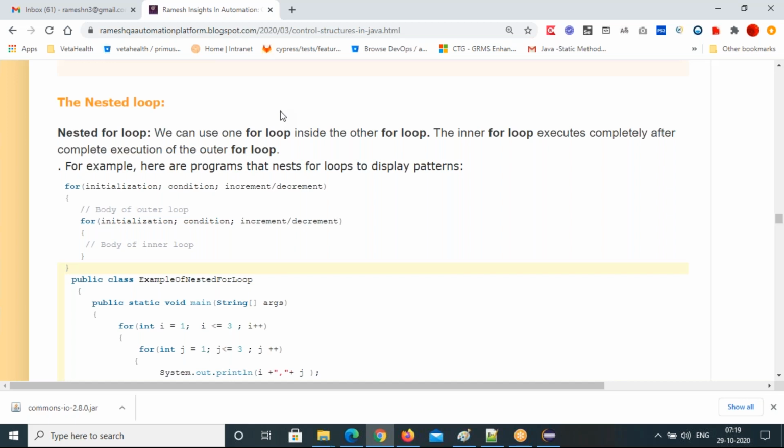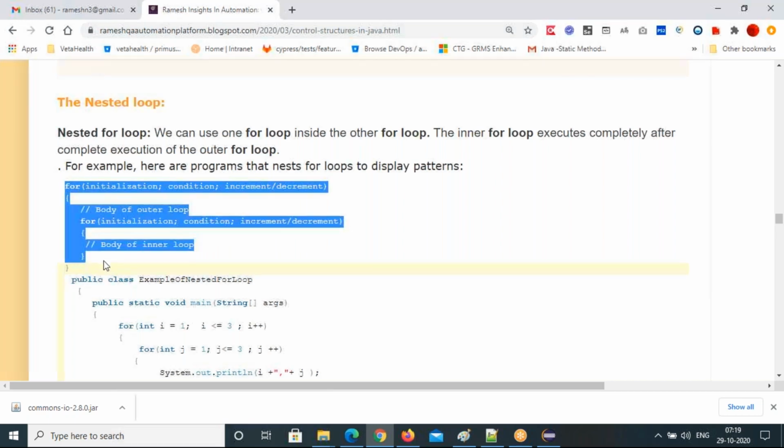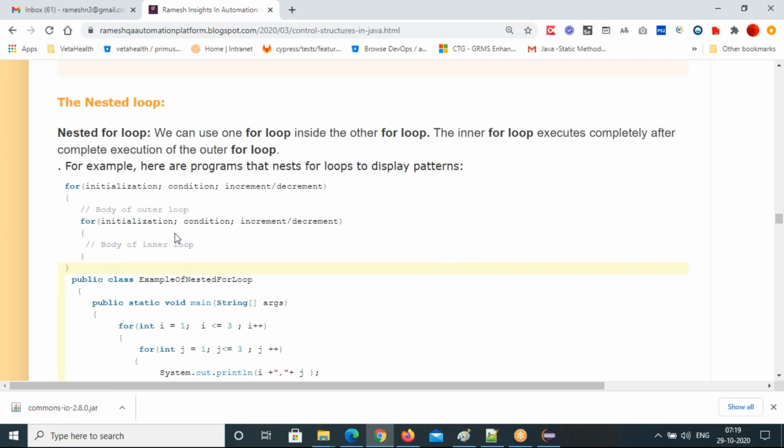Again, in the outer for loop, the increment part will happen, updating the index value, then it checks the condition. If the condition is true, it comes inside, then the inner for loop will execute. This is the nested for loop structure. Nested for loops are used widely while we are working with Excel sheets data. If you want to read it, nested for loops are very helpful for us.